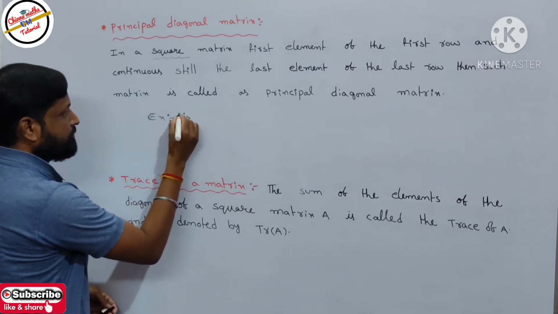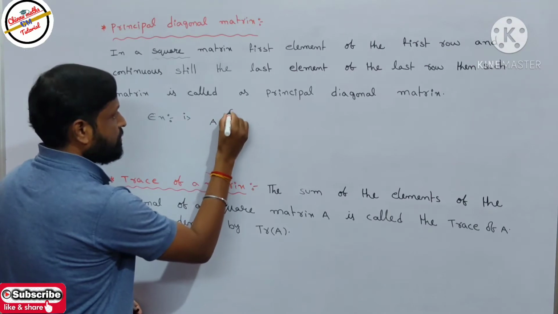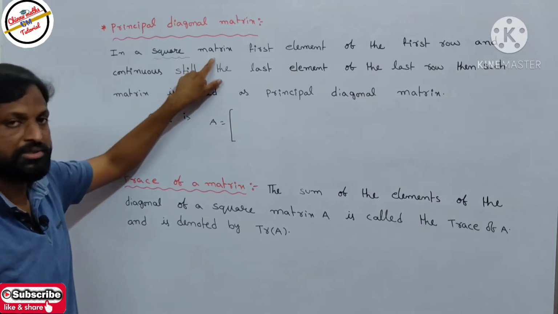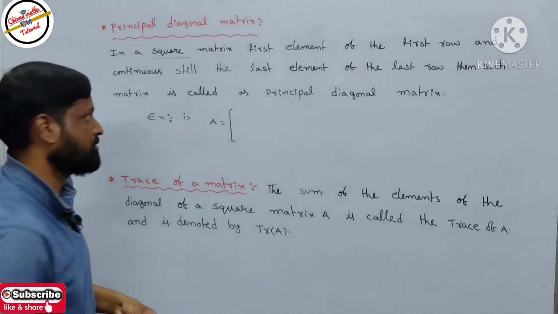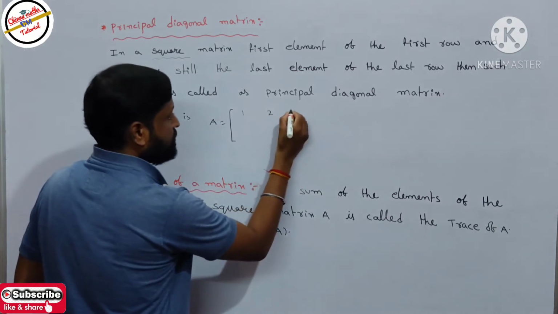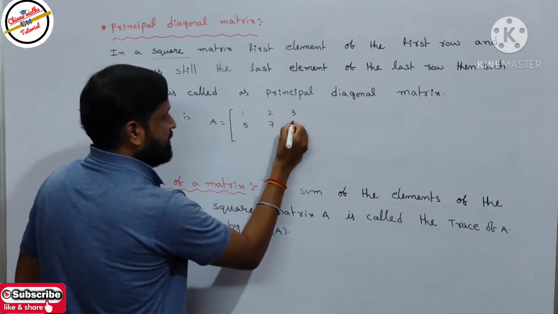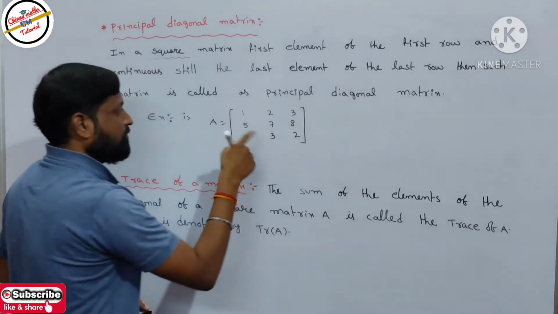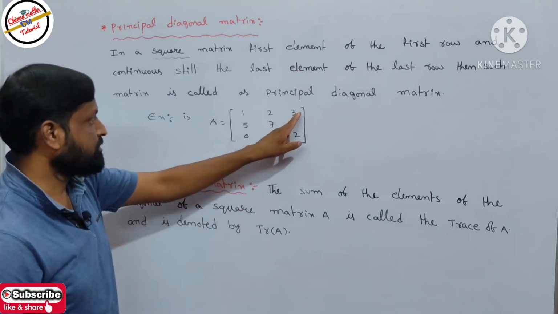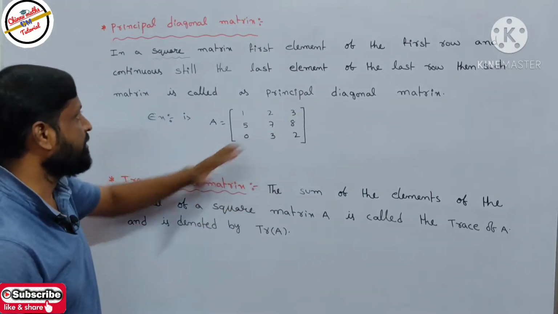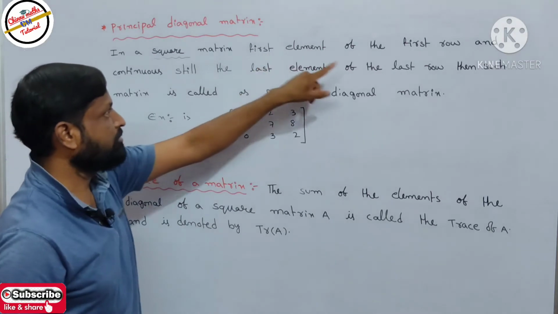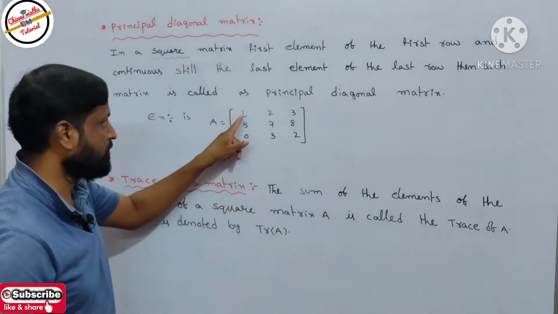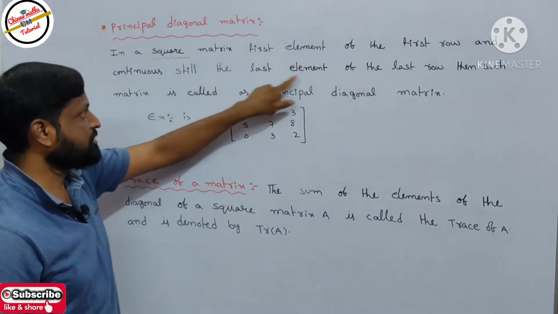Example 1. Matrix A equals, if you take which matrix? A square matrix. What does square matrix mean? The number of rows is equivalent to the number of columns. So I will take 1 2 3 5 7 8 0 3 2. The number of rows is equivalent to the number of columns: 3 rows and 3 columns. Okay, it is a square matrix. What is the first element of the first row? This is the first element of the first row. It continues till the last element of the last row.